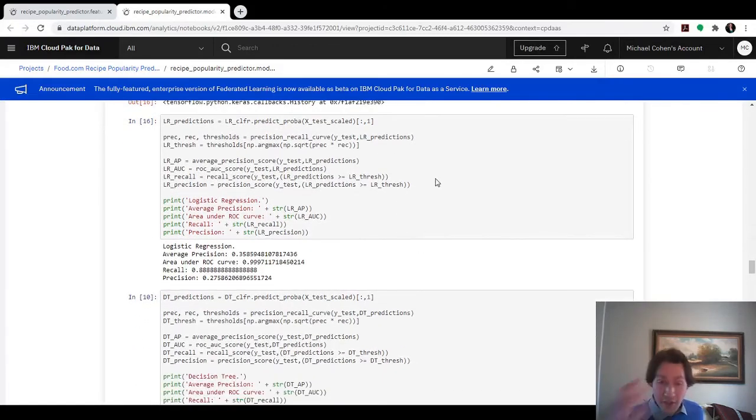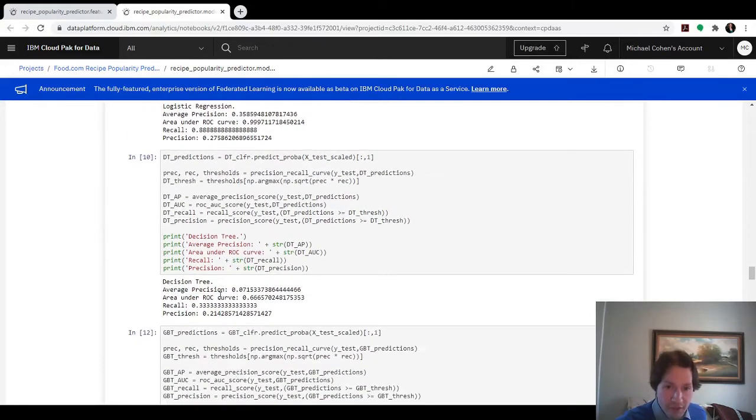And then we compare across a couple metrics, the average precision. I went ahead and looked at area under the ROC curve, even though it's not very meaningful in this context because the false positive rate is always going to be extremely low. So I didn't put a lot of weight on this metric, but I went ahead and computed it anyway. And then lastly, there's a decision threshold chosen to optimize the F1 score, and I took the recall and the precision at that particular decision threshold. And so we see that logistic regression comes out with an average precision of about 0.36. Recall is like 0.88, precision is like 0.27 at its optimized threshold.